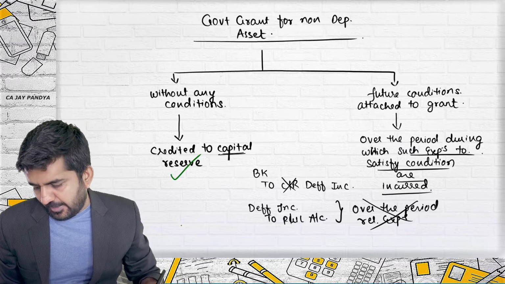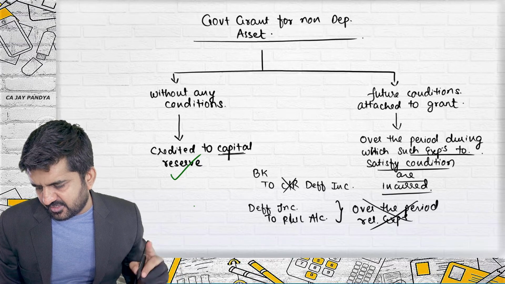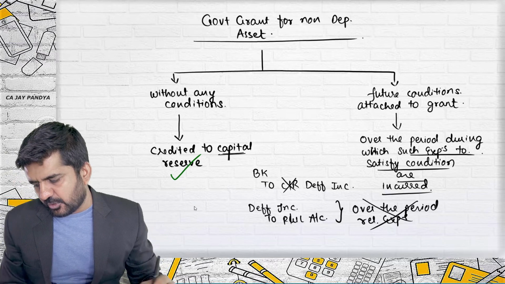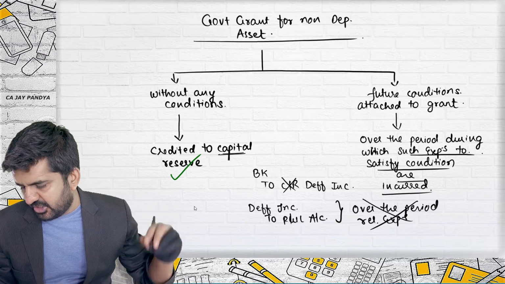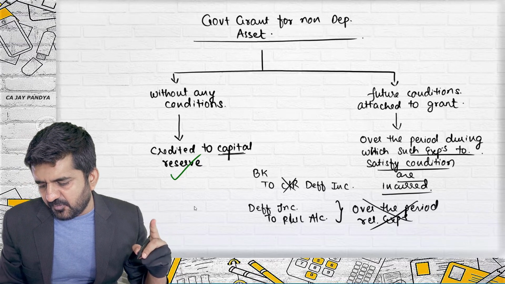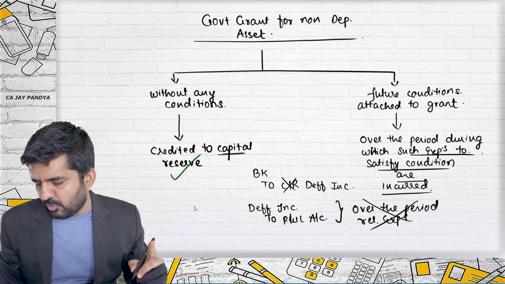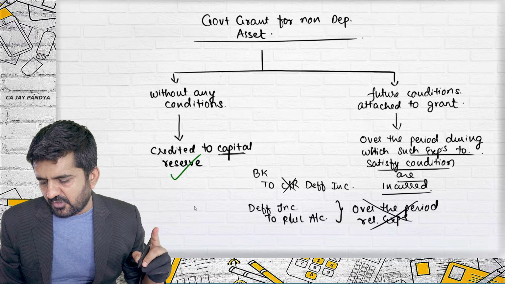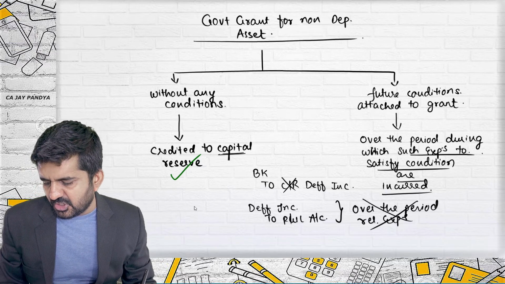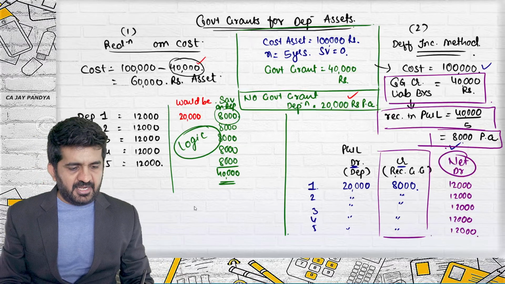Are credited to capital reserve. As there is usually no charge to income in respect of such assets, grants do not fall under future obligations of the enterprise, and are also credited to capital reserve. Future obligations or cost: when the grant for a non-depreciable asset requires fulfillment of certain obligations, the grant is credited to income over the same period over which the cost of meeting such obligation is charged to income. The deferred income balance is disclosed in the balance sheet separately with the description deferred government grants under an appropriate